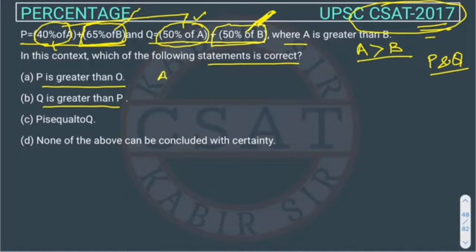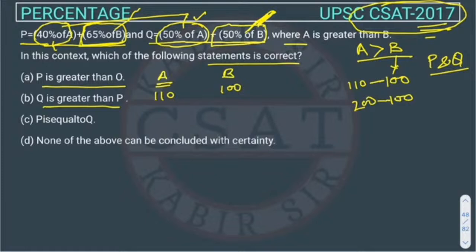So what values do we generally consider? As we already told, in the case of percentage we use 100 or multiples of 100. Because we know A is greater than B, let's suppose we take B as 100. What value should we take for A? We have to check the extremes. Let's take A as 110 in the first case, keeping B the same, and A as 200 in the second case. Here the difference is small, there the difference is large. Through this we will see what values of P and Q we get.